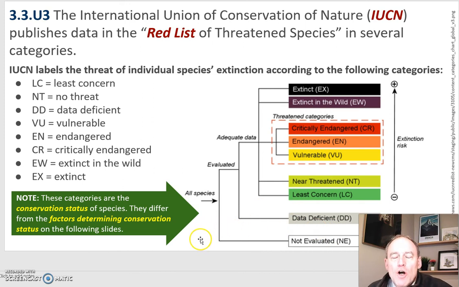Note, these categories are conservation statuses. They differ from the factors determining the conservation status. So again, we've got extinct, extinct in the wild, critically endangered, endangered, vulnerable, then near threatened, and least concern.